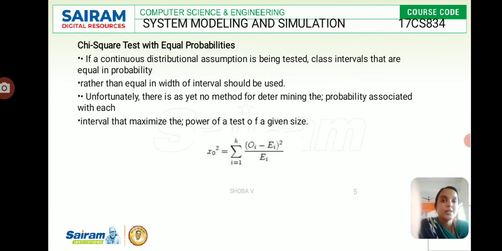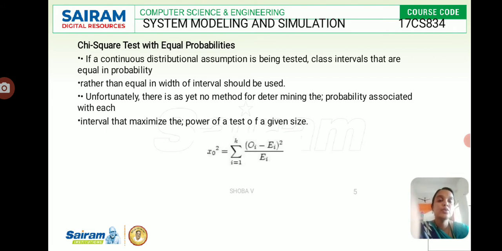Now we will see the chi-square test with equal probabilities. If a continuous distributional assumption is being tested, class intervals that are equal in probability rather than equal in width of interval should be used, by using the formula. This is the formula to determine the probability associated with each interval to maximize the power of the test of a given size. So chi-square naught is equal to summation i equals 1 to k of (Oi minus Ei) the whole square divided by Ei. So this is the formula for the chi-square test with equal probabilities.